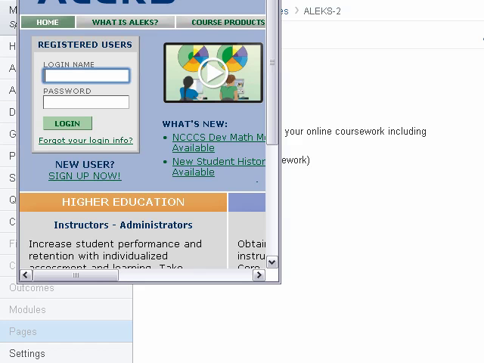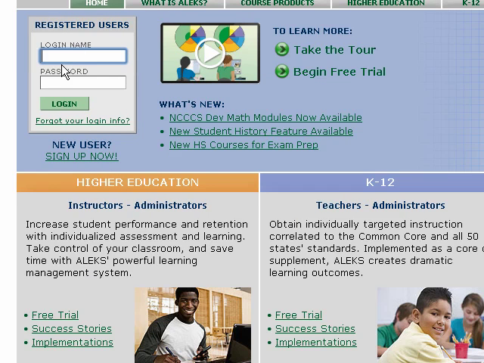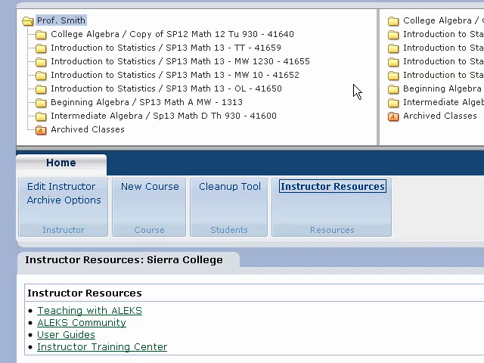Then you go out to the ALEX website, and I'm going to let you see what it looks like from the student side. So I'm going to log in as myself, and as I log in, I'm going to go into what's called student view. When you log in, I think it's going to give you a choice of picking which course. Mine's opening up to the inbox where we can message one another in ALEX. Just be aware that if you ever send me a message in ALEX, or if I ever send you one, when you respond from your email account, it doesn't respond. You have to actually log into ALEX.